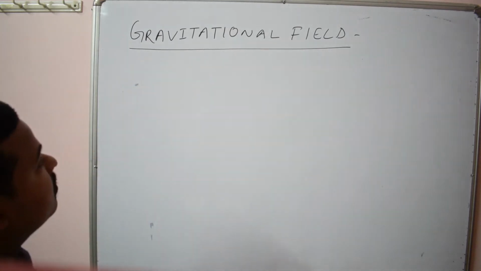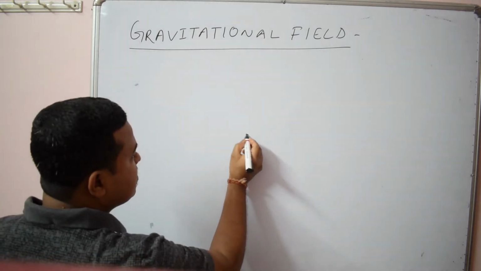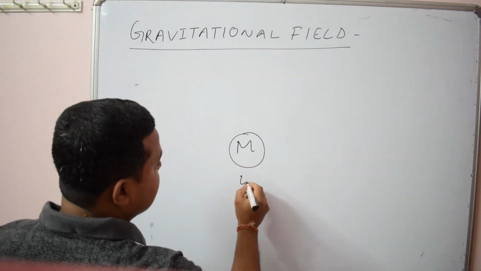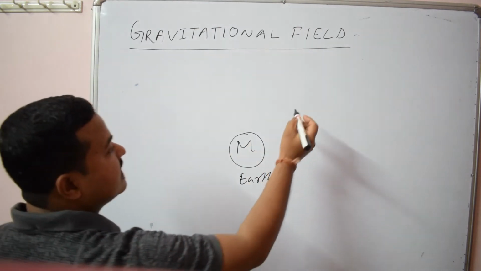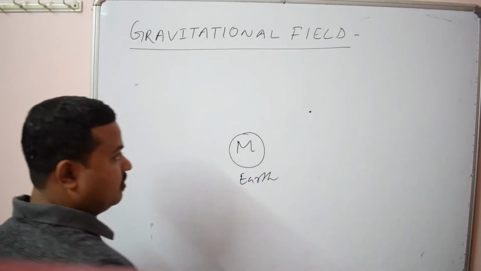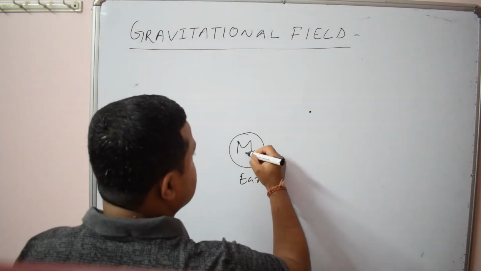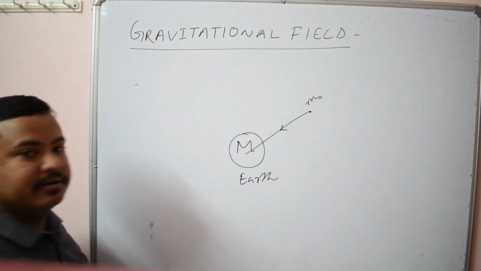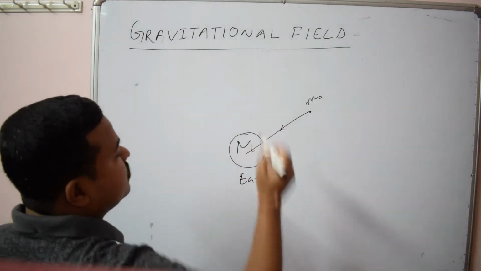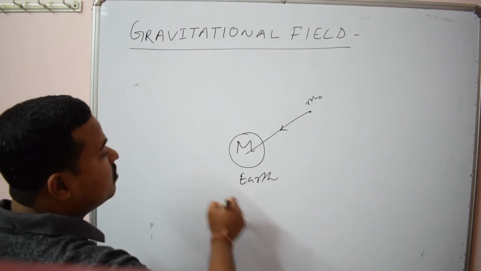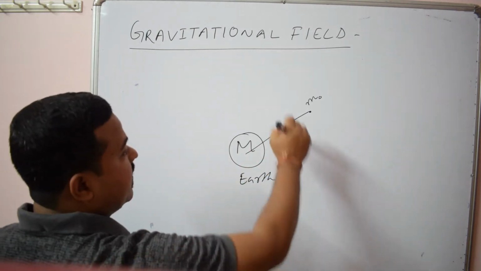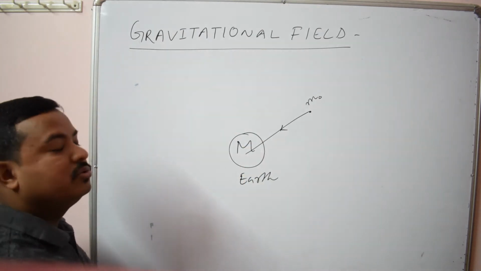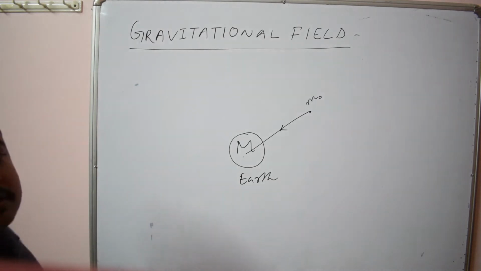Anyway, so let us understand about gravitational field. Suppose this earth or any other heavy object has mass m. Now if we place any object in a certain region around the earth, definitely earth attracts this mass towards its center. Now what is gravitational field actually? It is the space around this mass, around the earth or around any other heavy object, where another object experiences a force due to earth or any other heavy body.